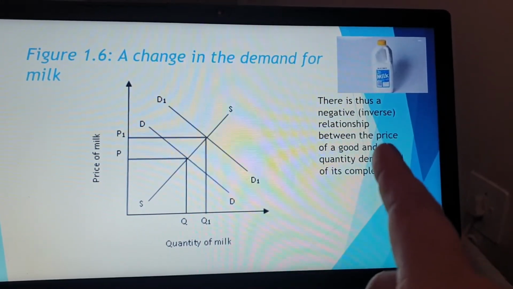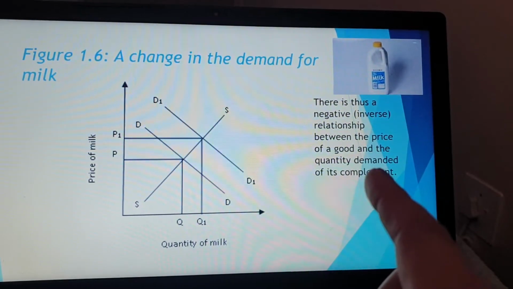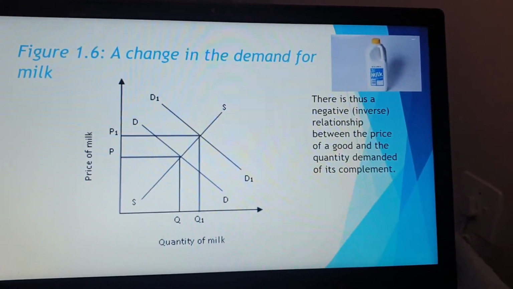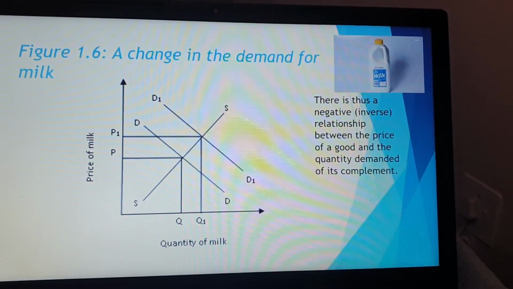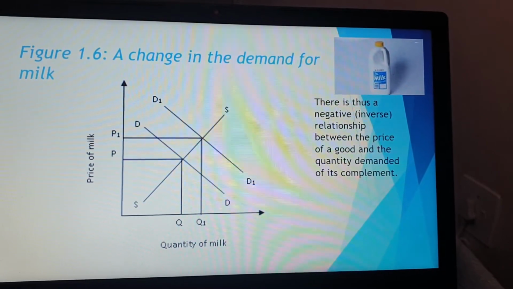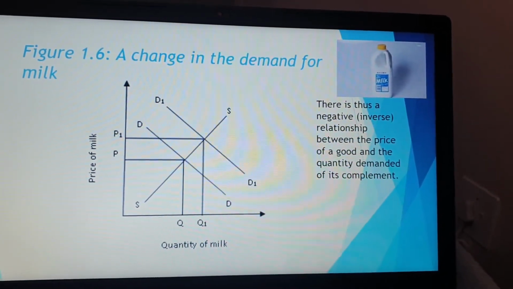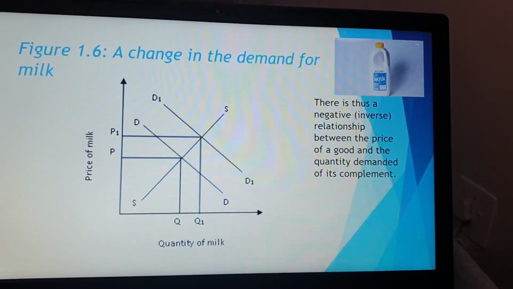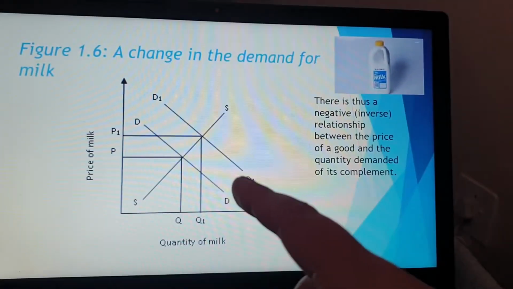There is thus an inverse or negative relationship between the price of a good and the quantity demanded of its complement. Guys, so tea was now on sale. People bought a lot of tea, but without your tea, you don't drink milk. So you need to buy more milk. So immediately in the market, the demand for milk would have increased from D up to D1.